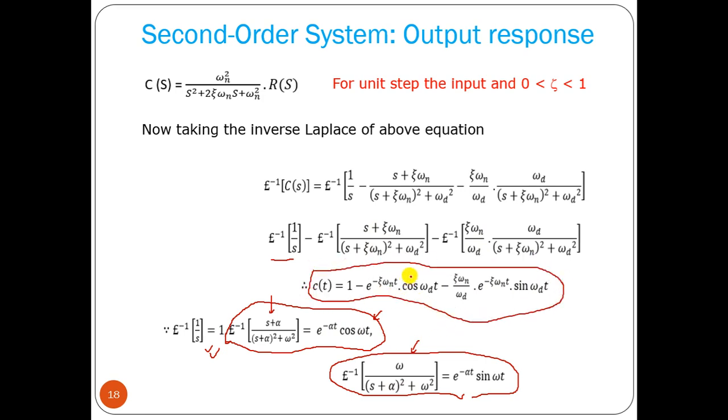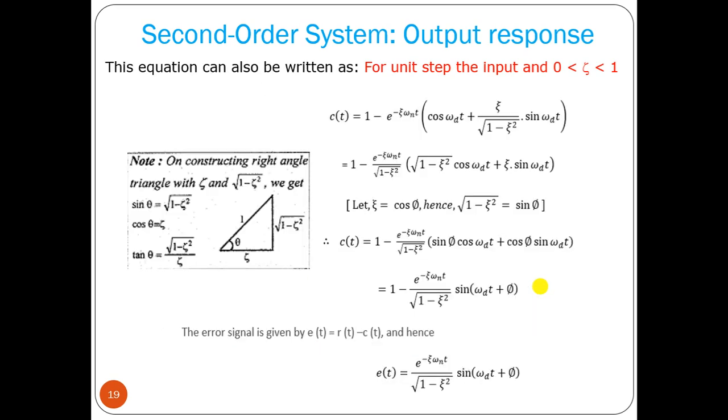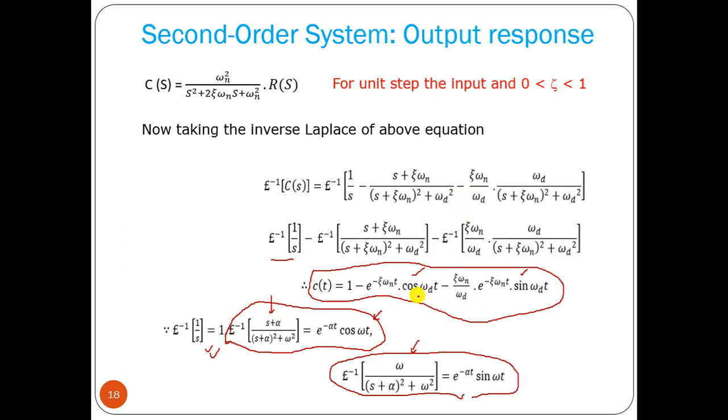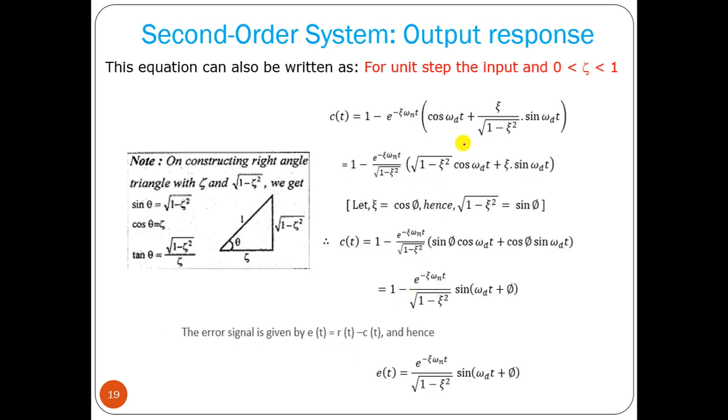Okay, now what we can see, we have cosine and sine terms both. So the output response must be oscillatory, because we have sine and cosine terms here. Okay, we can take some common factor, this factor we can take common, and we can have this particular term. Then we can take this part as common once again, so we can multiply and get this term. Now from here we can write that if we consider this zeta as cos phi,